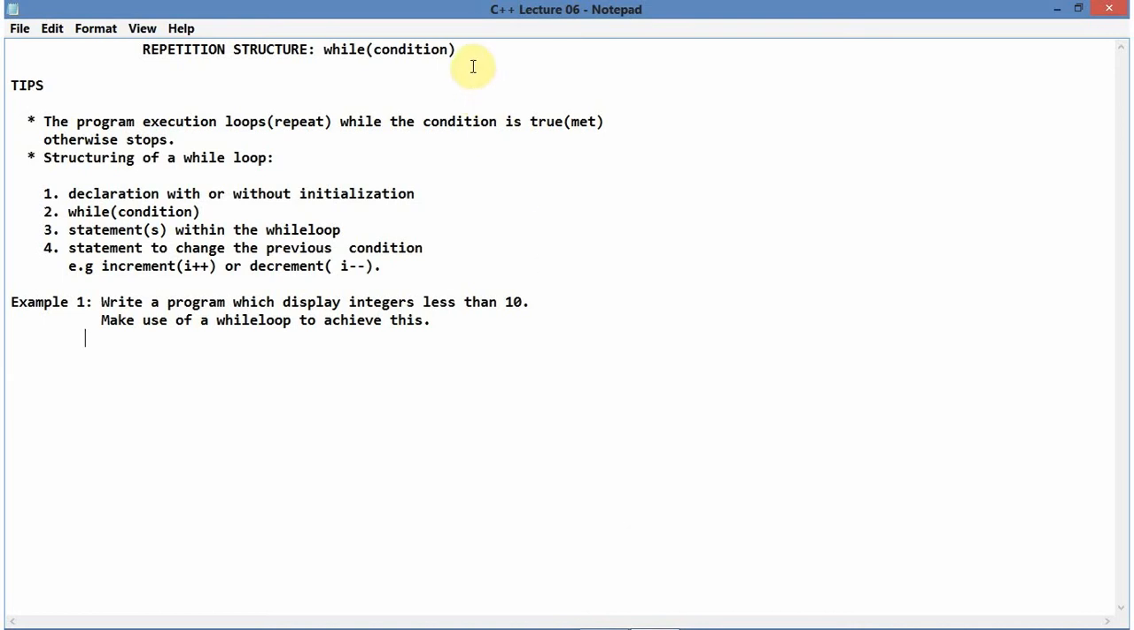Alright, now we are continuing with the control structure called repetition structure. As I promised you guys, we'll be looking into control structures with the lectures as we progress. So our topic of the day: control structure, repetition structure.